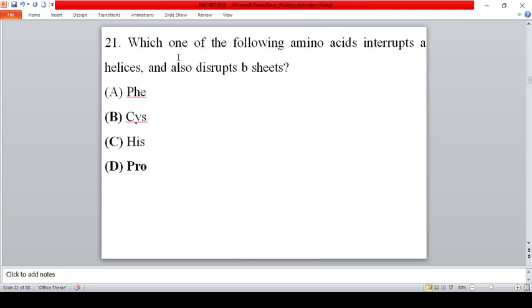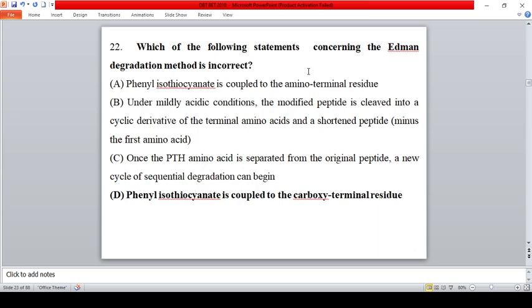Which one of the following amino acids interrupts alpha helix and also disrupts beta sheets? So the correct option is proline. Proline acts as a helix disruptor. Which of the following statements concerning the Edman degradation method is incorrect? So in Edman degradation we use a chemical called phenyl isothiocyanate, which is coupled to the N-terminal residue. And here they are saying it is coupled to the C-terminal residue. So the wrong option is this one.